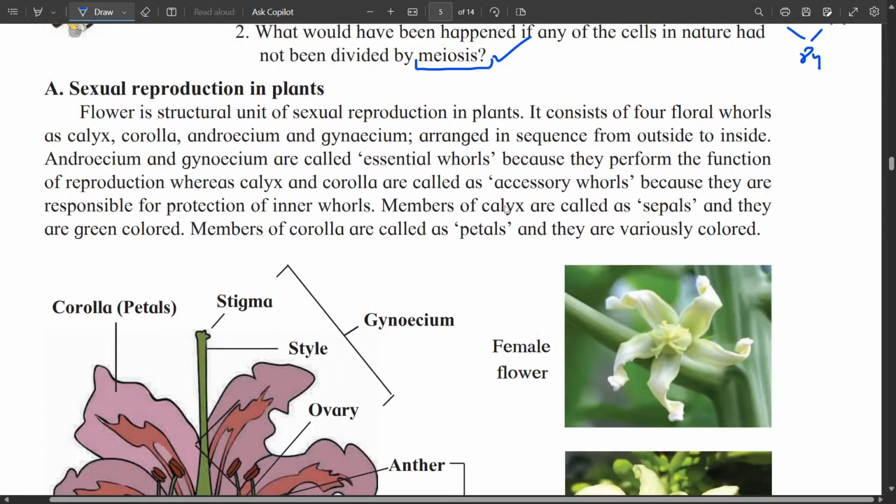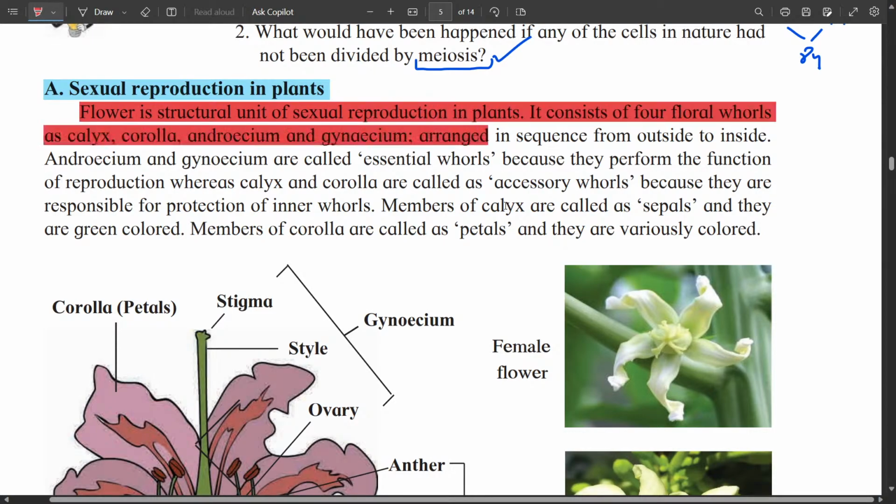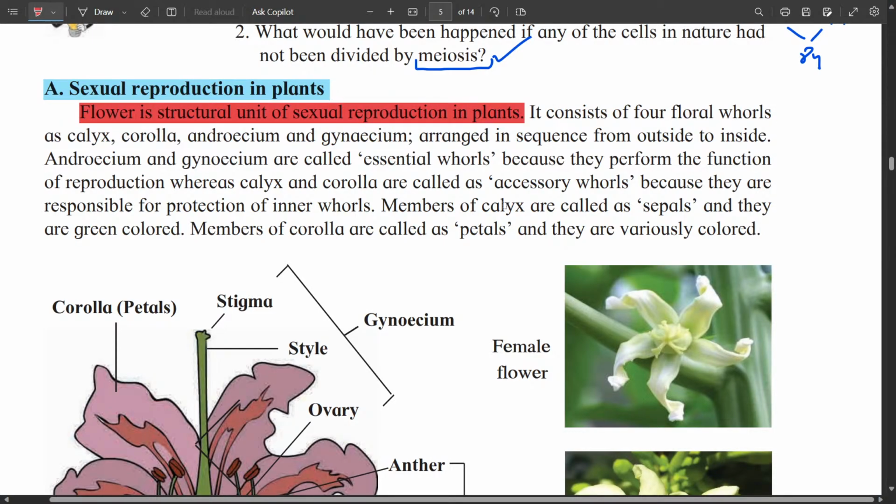Now sexual reproduction occurs in plants as well as animals. So let us first see sexual reproduction in plants. A flower is the structural unit of sexual reproduction in plants. Last year we saw the classification of plants, and in that we saw that Thallophyta, Bryophyta and Pteridophyta are non-flowering plants. So they do not bear flowers, and that's why they have to reproduce asexually. But gymnosperms and angiosperms, as we know, are flowering plants, and the flower is the structural unit of sexual reproduction.